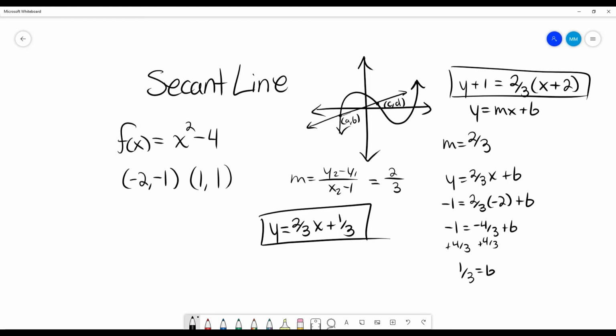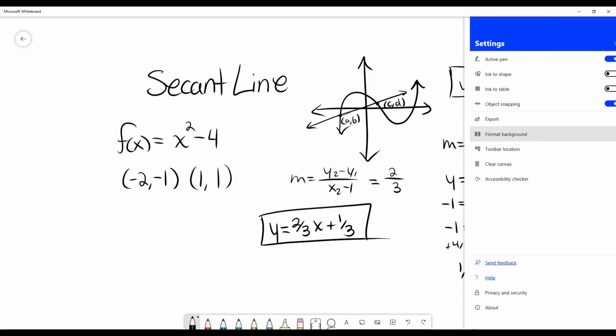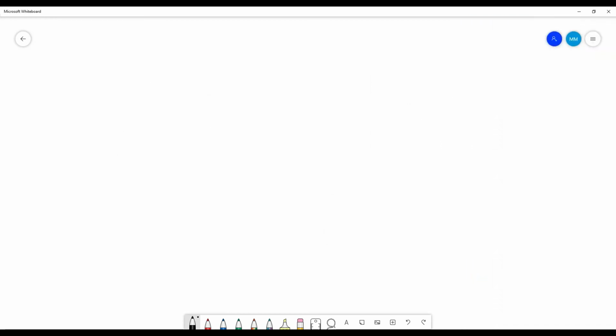And again, this is all that they're looking for when you're being asked to find the equation of a secant line. And what I showed you previously was all that they want when asking for the equation of a tangent line. I know it's a pretty confusing concept, and it doesn't feel like there are really many real life applications. But honestly, I feel like they're not too intimidating, I hope.